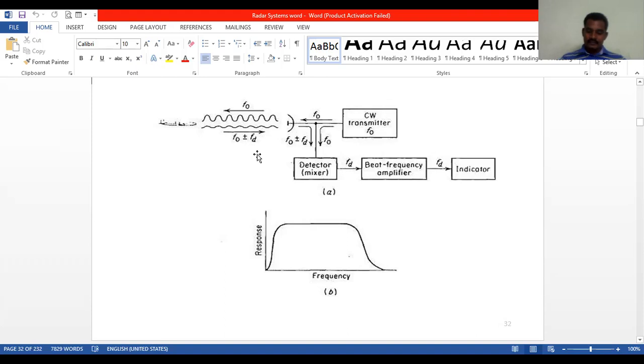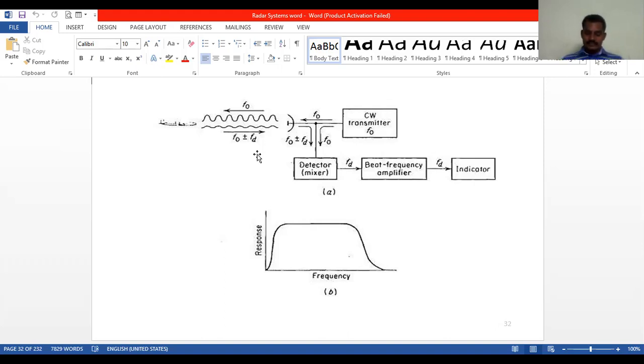Right. So if the target is in motion with velocity vr relative to the radar, the received signal will be shifted in frequency from the transmitted frequency f naught by an amount plus or minus fd, which is given by fd equal to 2 vr by lambda, or we can also write this as 2 vr f naught by c, where lambda is c by f naught.